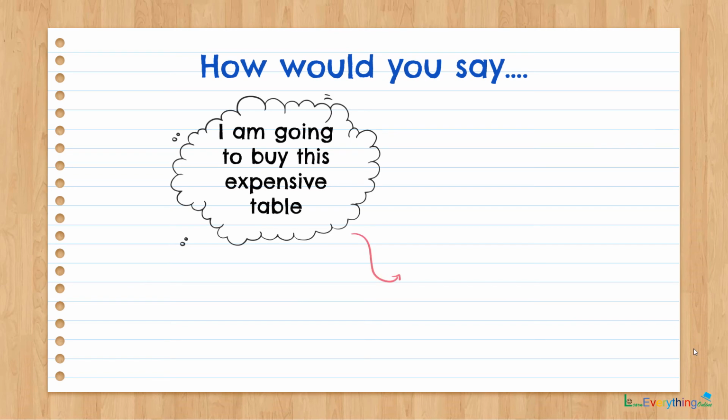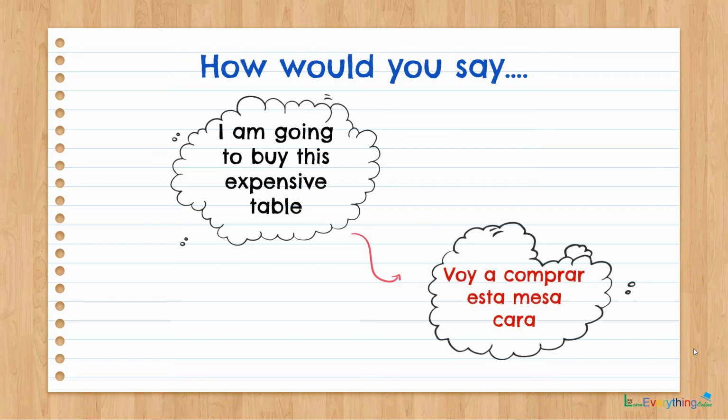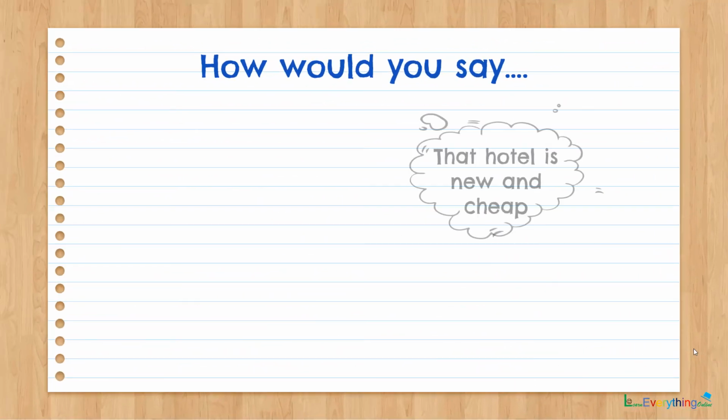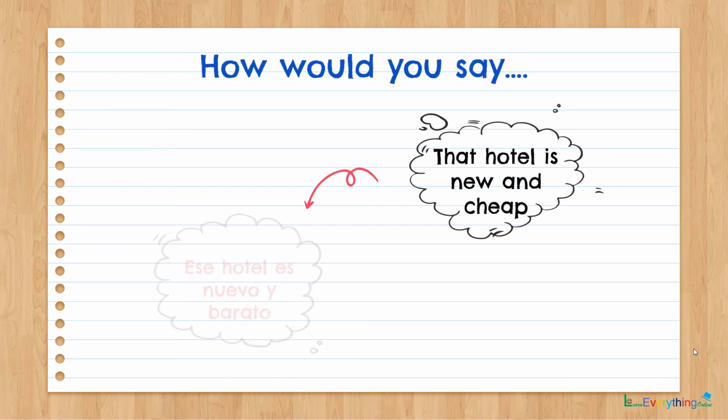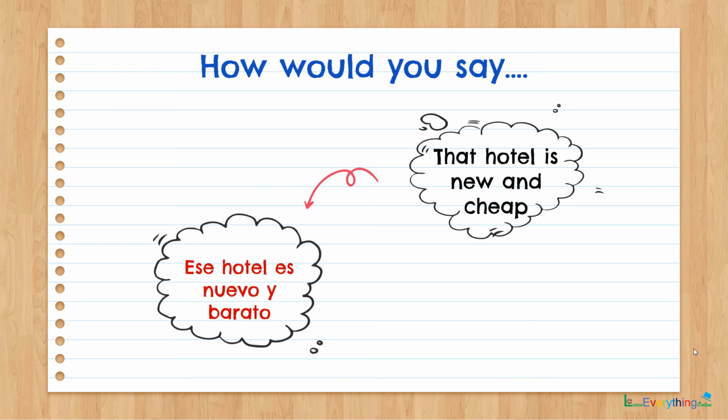Next sentence. I am going to buy this expensive table. The sentence is voy a comprar esta mesa cara. Next, that hotel is new and cheap. Ese hotel es nuevo y barato.